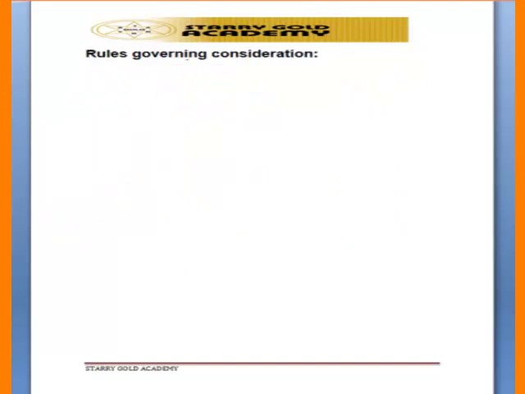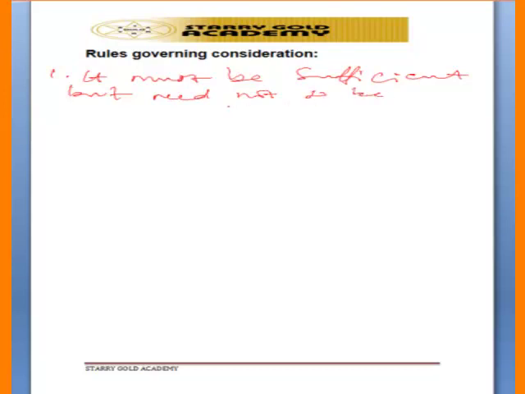The first rule governing consideration is that consideration must be sufficient but does not need to be adequate. Number one, it must be sufficient but need not be adequate.